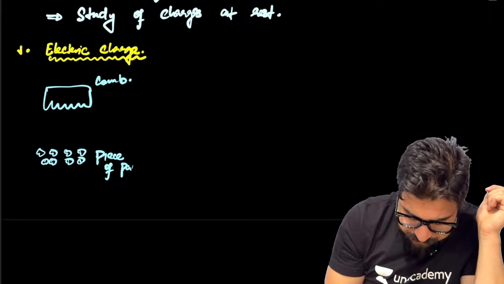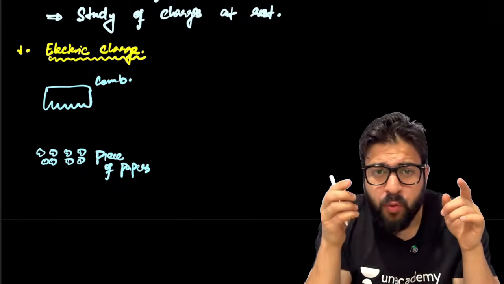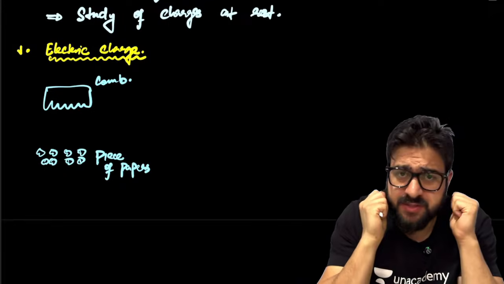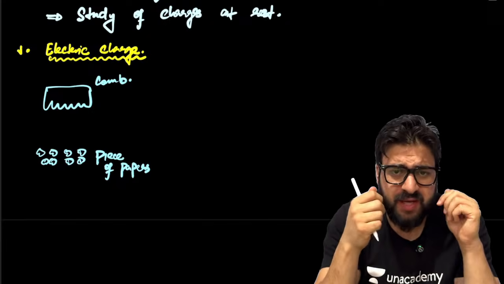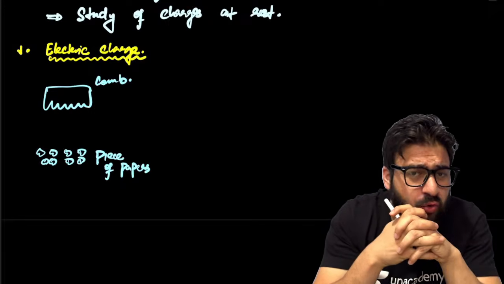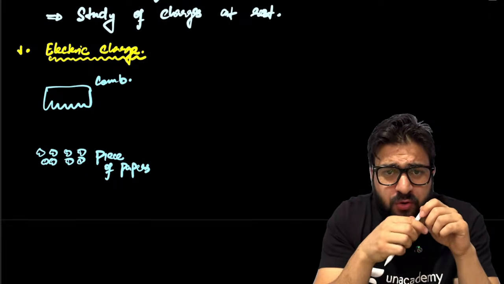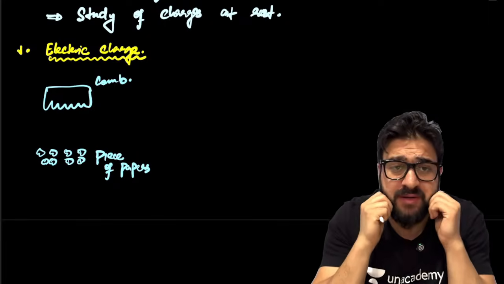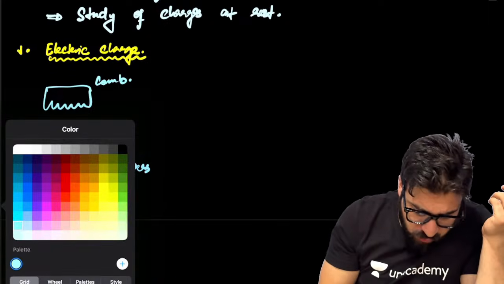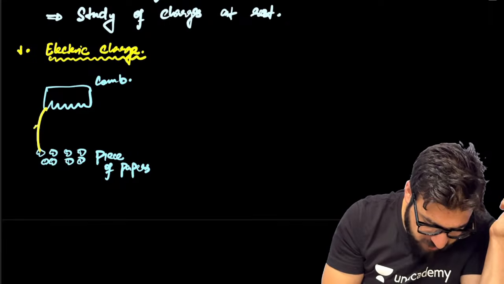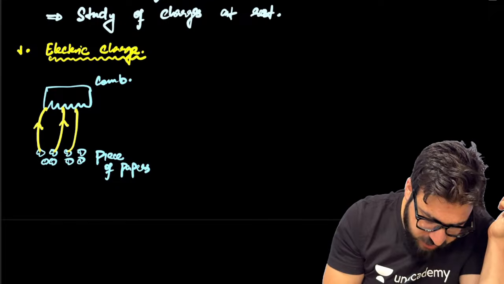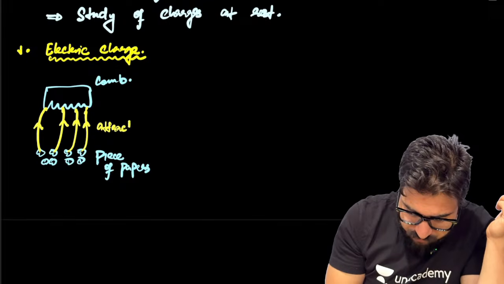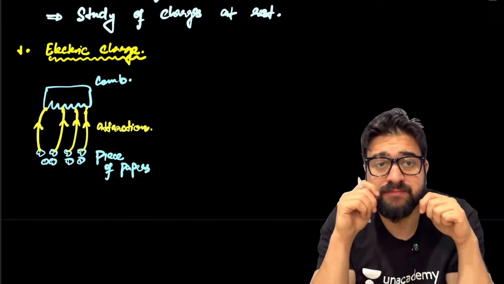Now, if I bring this comb near to these pieces of paper, what is going to happen? You might have done this experiment at your home. You rub the comb with your hair, then you take this comb near the pieces of paper. These pieces of paper will be attracted towards the comb. Absolutely, this attraction will take place.